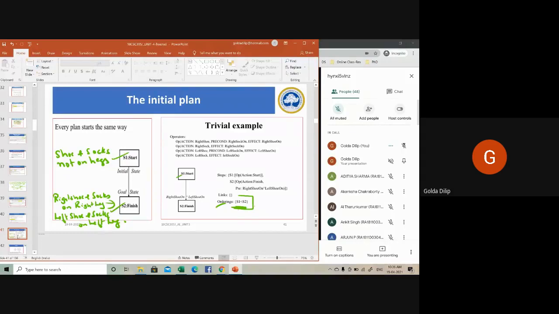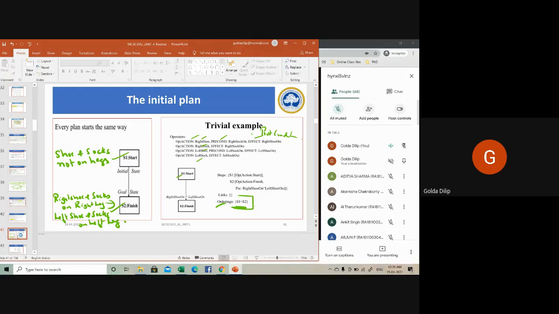So you have a set of operations. You can see here, you have action, you have your precondition, you have your post condition. Post condition is also called FX. Action is whatever operation you are doing, that is the verbs. Every action will convert your precondition into post condition or your effects. So various operations are there: right shoe, right socks, left shoe, left socks, everything.